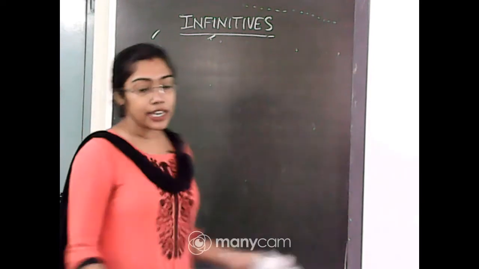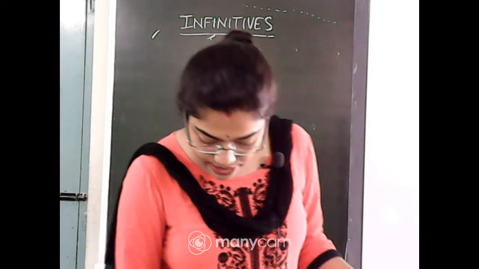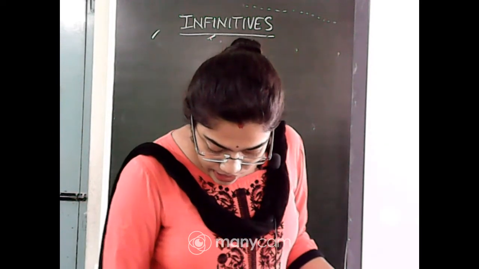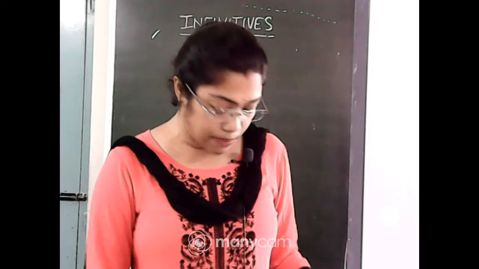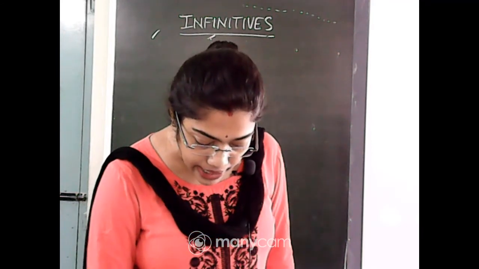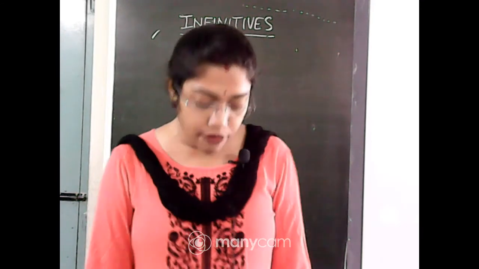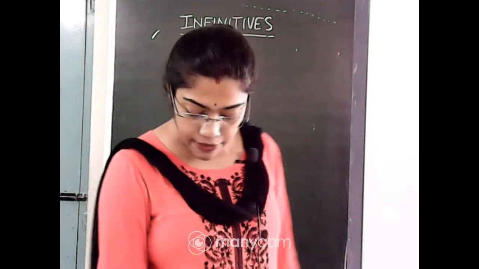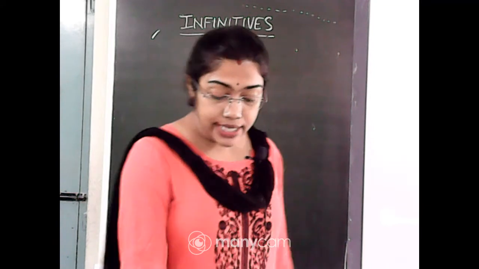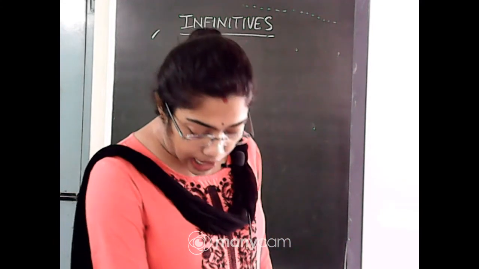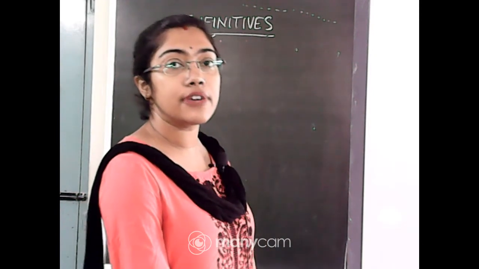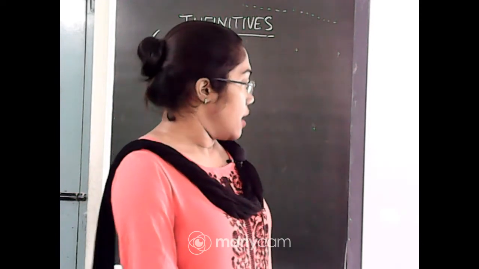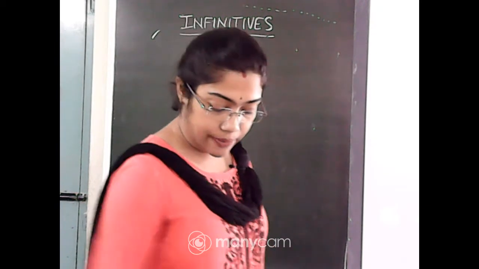I have done the explanation, now come to the exercise. See, exercise number E, starting in page number 36. It is very easy. Read the following sentences and underline the infinitives. You just have to identify the infinitives. See, in the first sentence, I was asked to sing a song. So, which is the infinitive here? To sing a song.